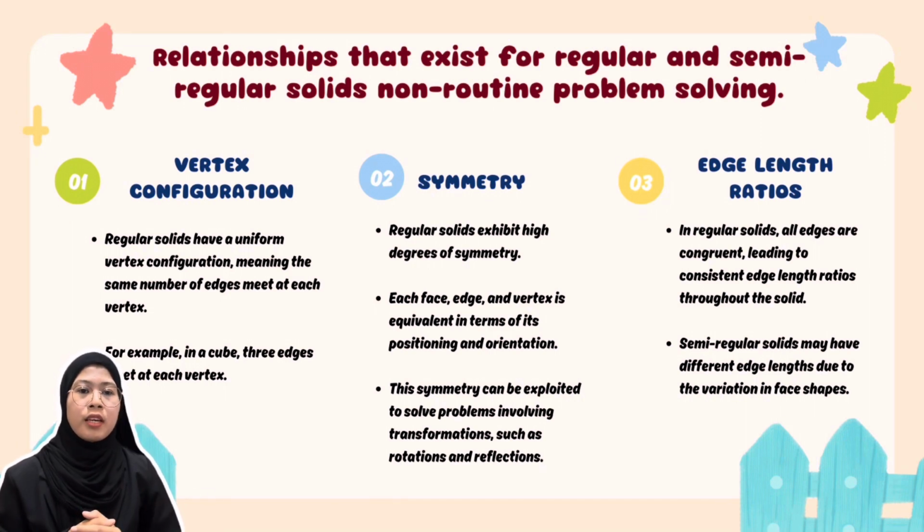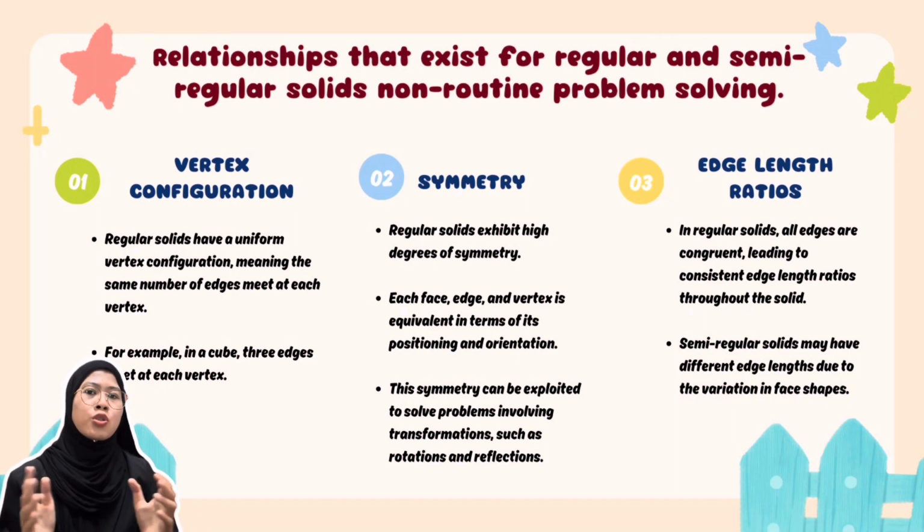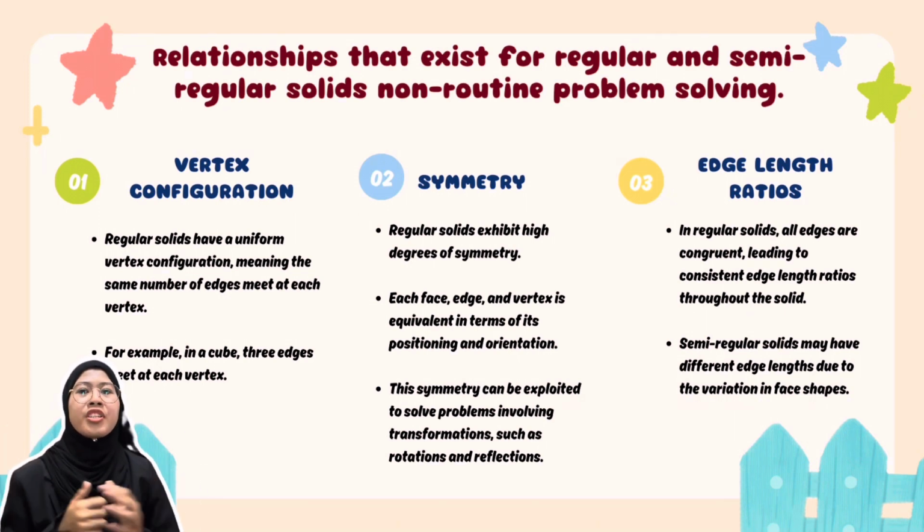For example, in a cube, 3 edges meet at each vertex. Semi-regular solids also have consistent vertex configurations, but they may vary across different vertices within the same solid. Identifying and analyzing this configuration can be crucial in problem-solving scenarios. Then, the second one is symmetry.